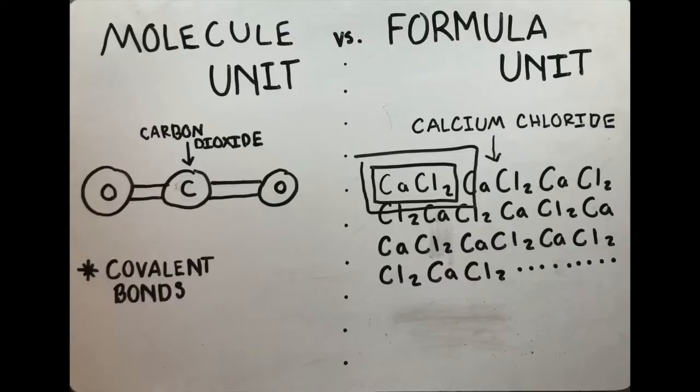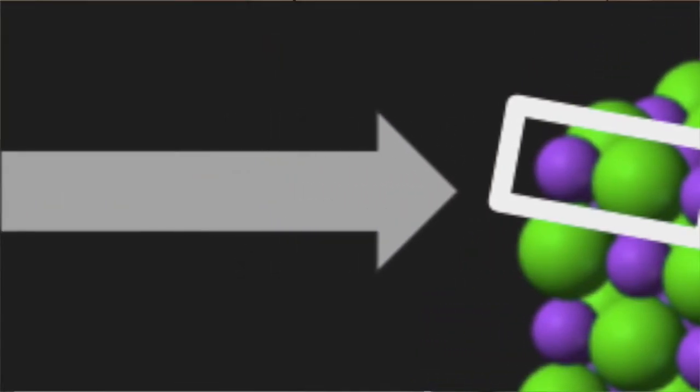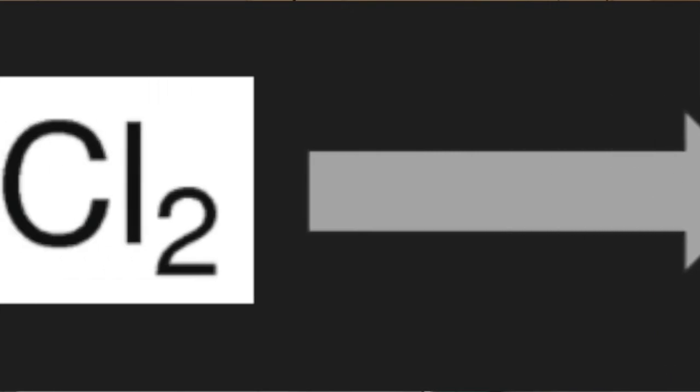A formula unit, on the other hand, is the lowest whole number ratio of ions, or the atoms, in an ionic bond. Since the ions in an ionic bond are arranged in a crystal lattice, they go on basically forever, so we use the formula unit to describe one small portion of the seemingly infinite lattice. So for calcium chloride, the formula unit would look something like this.